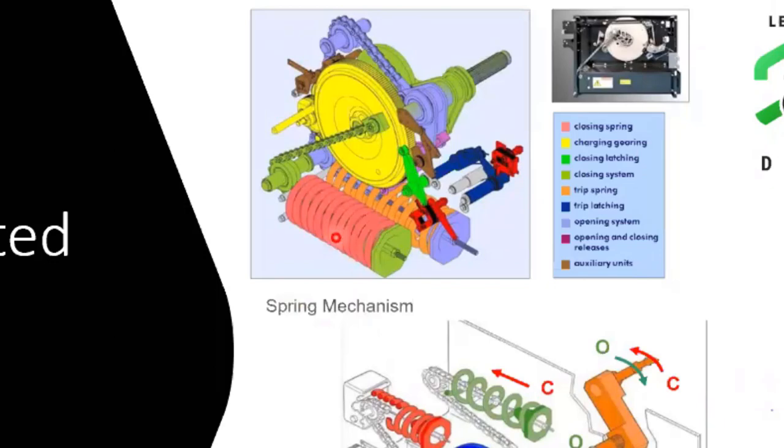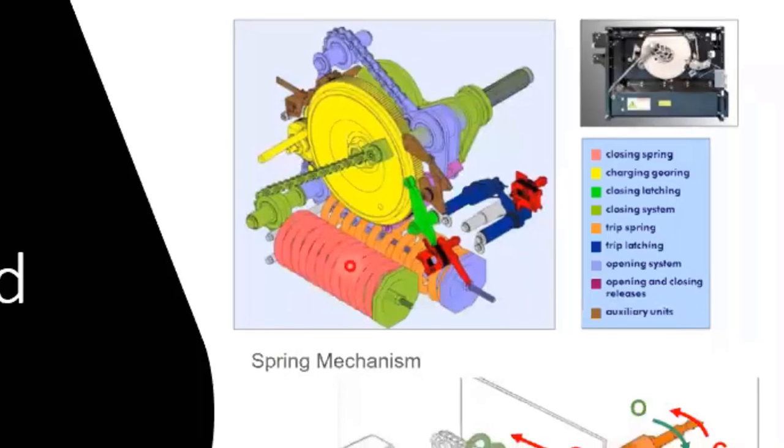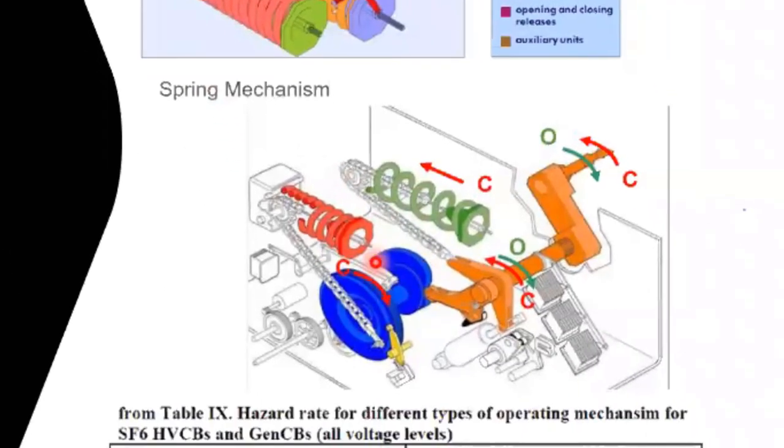Here you can see this is the closing spring, and this is the opening spring, and this is the charging gear. Okay, here you can see further below. See this, for the breaker to close, this spring discharges. As this spring discharges, this charging gear rotates like this, and it energizes the tripping spring.